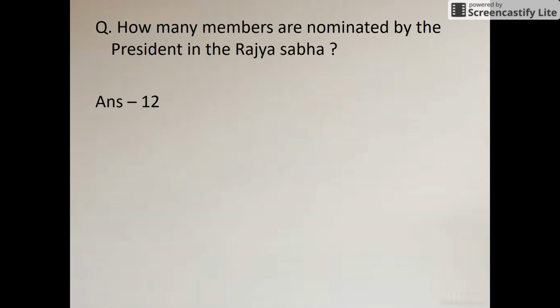The next question is: how many members are nominated by the president in the Rajya Sabha? Okay, so 12 members are nominated by the president in the Rajya Sabha. There are some special fields like science and technology, art and culture, and literature, and he can nominate only from those respective fields. So the maximum number can be 12.